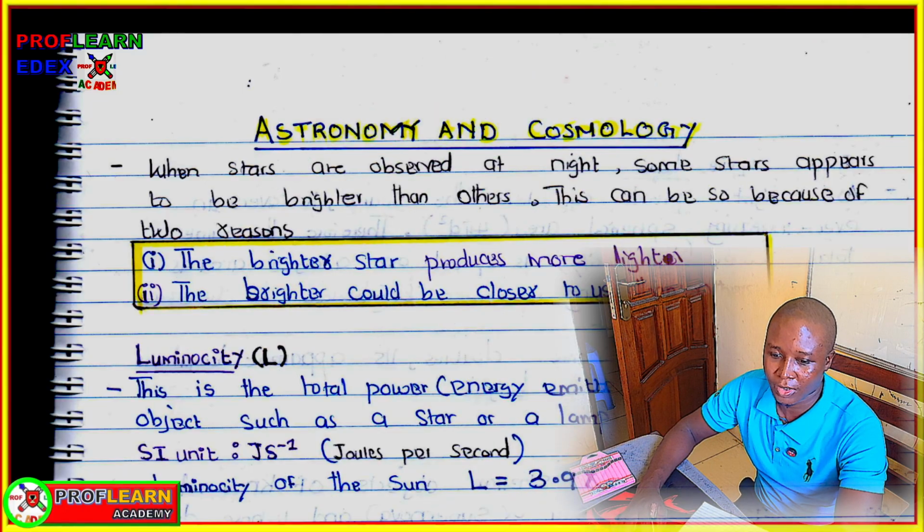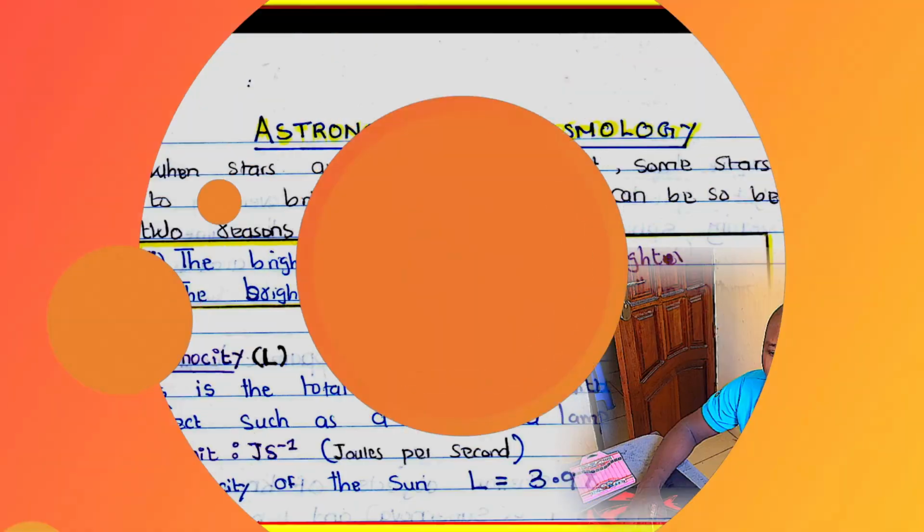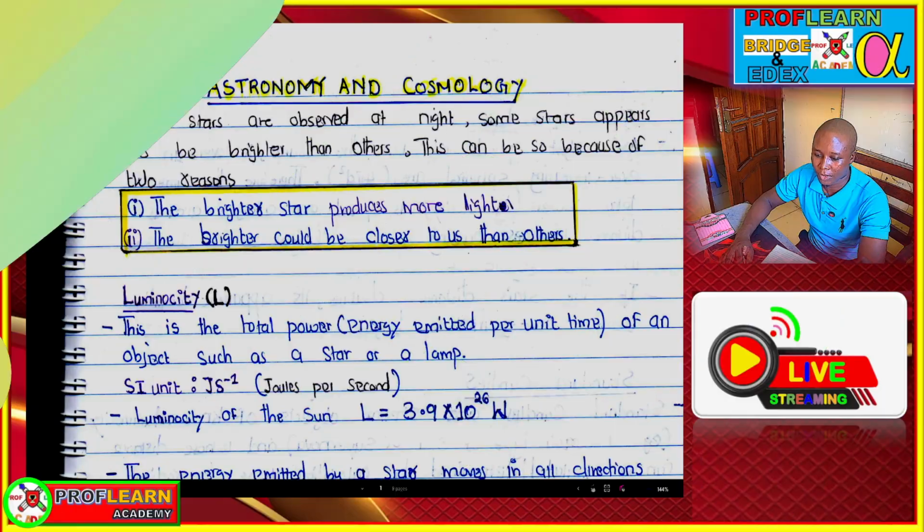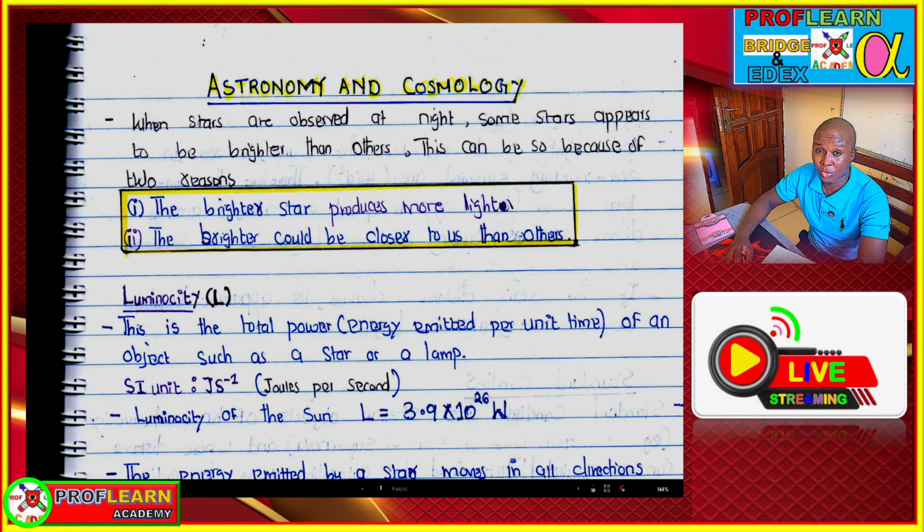So let's dive in so that we can see the key areas, the most important subtopics and key concepts that you must know as far as you are doing A-level physics. Astronomy, first I need to give you just an introduction of what we are going to deal with here.